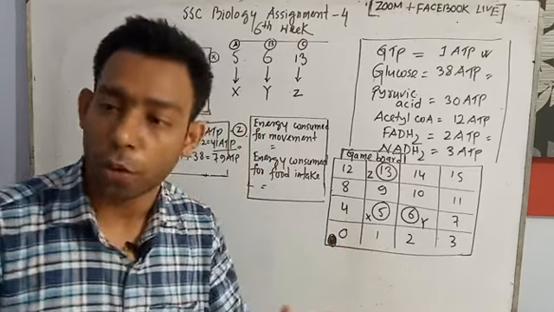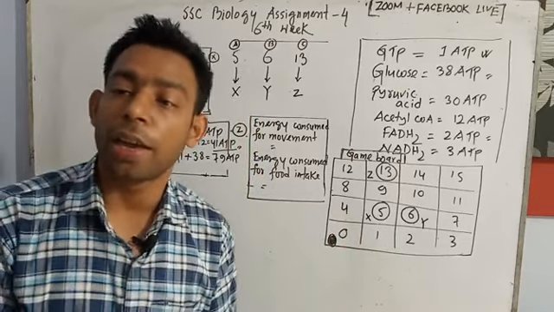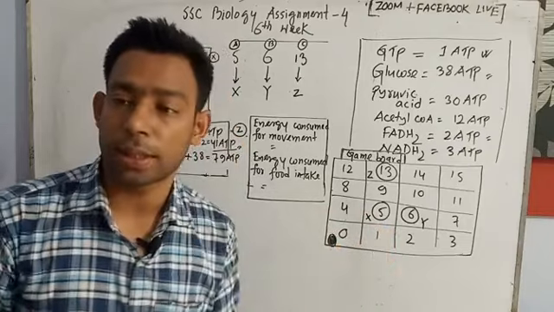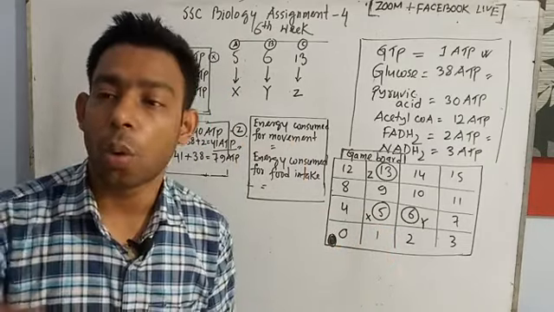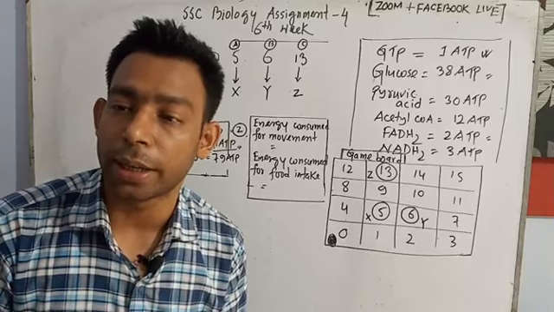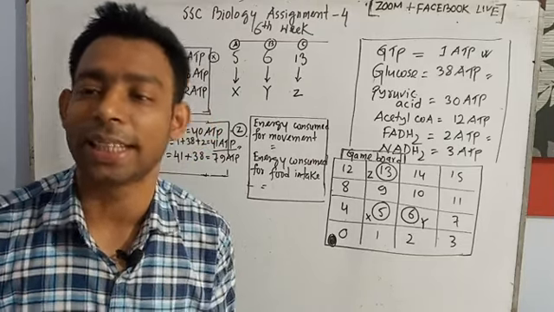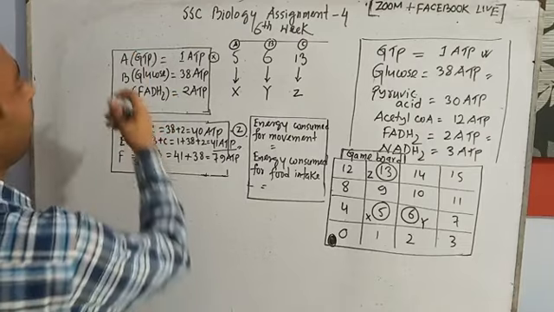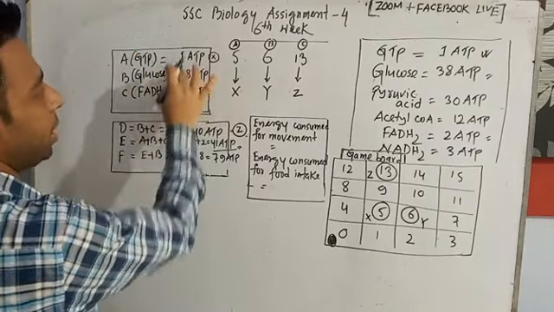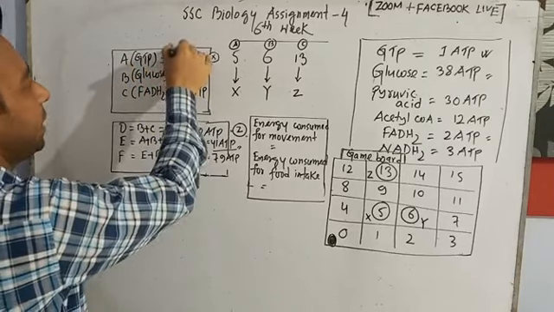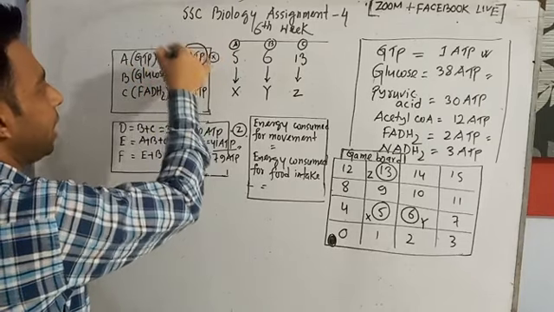Anyway, it can move. So if the amoeba moves 1 box, what amount of energy will be consumed? I don't know, but we will select this one. Look here, very interesting. I select the lowest of the 3 ATP values, A, B, C. I select that 1 ATP.